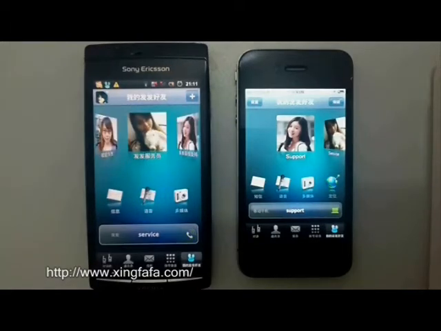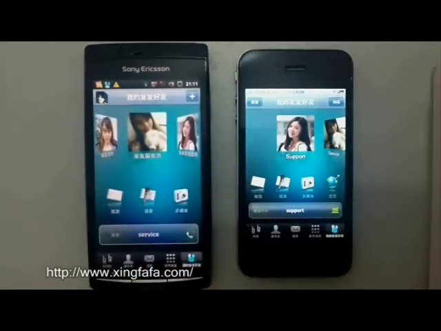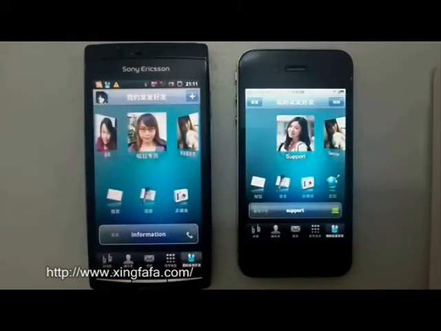Once you have successfully downloaded Xingfafa, you will see two contacts, Fafa Online Support and Fafa Service. But if some of your friends are already on Xingfafa, their icons will show up as well. If you want to add more friends, you can do so by clicking the plus button in the upper right-hand corner.